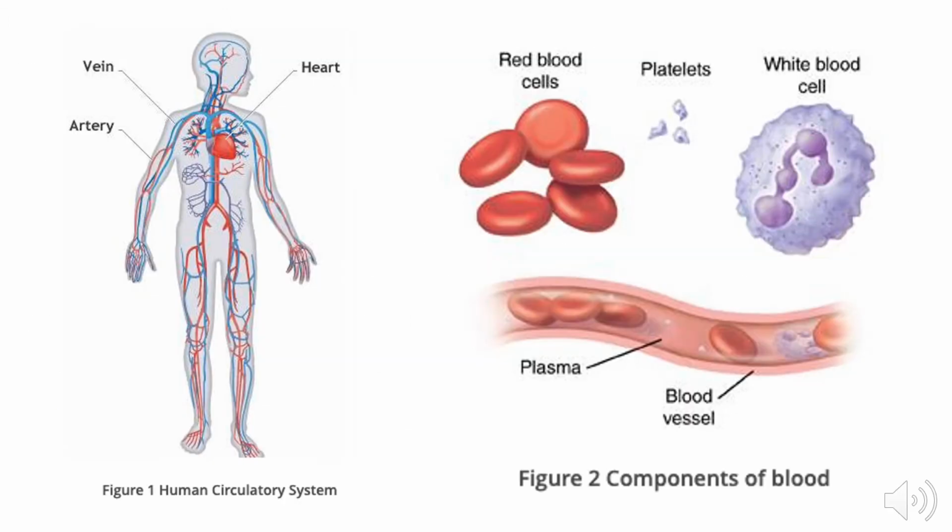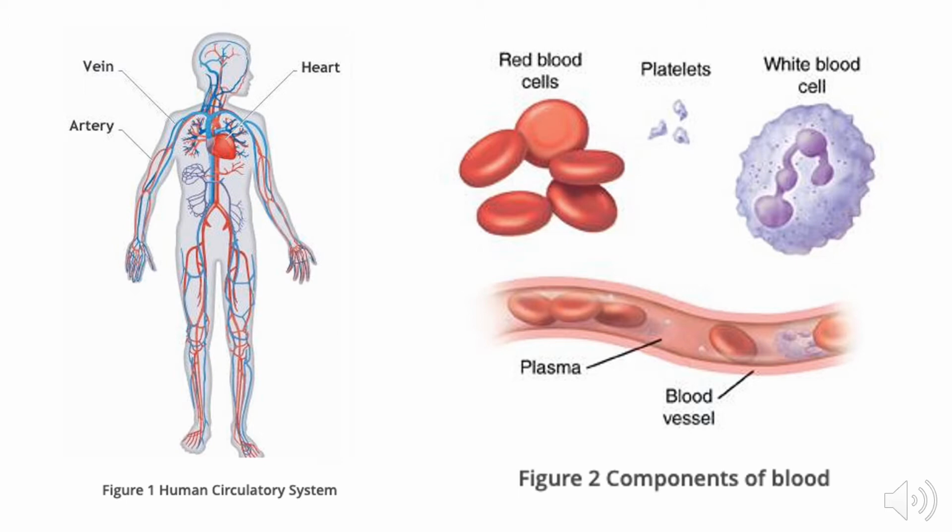Here in this figure students, you can see the human circulatory system that is made up of veins, arteries and heart. Now in the second figure, you can see the components of blood. The first component is blood plasma. It is the liquid substance present in the blood. Almost 55% of the blood is blood plasma. This blood plasma facilitates the transportation of different substances throughout the body. The plasma is mostly made up of water, salt, fat, proteins and sugar.